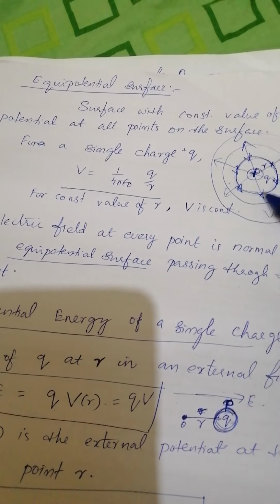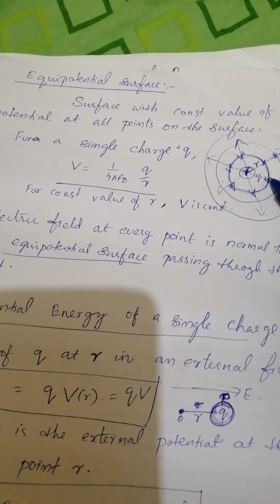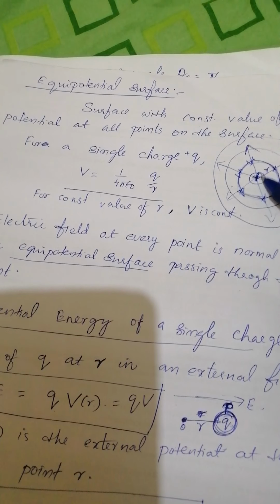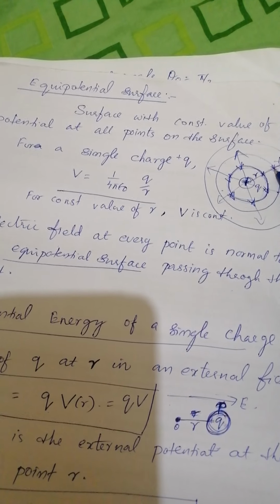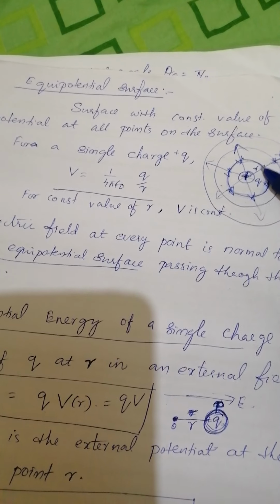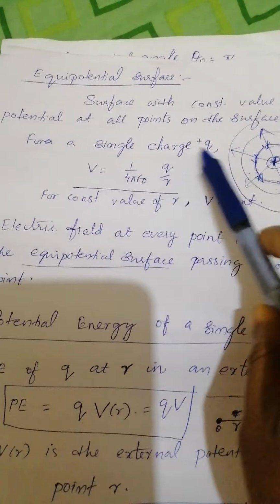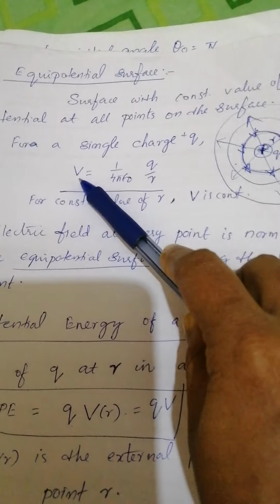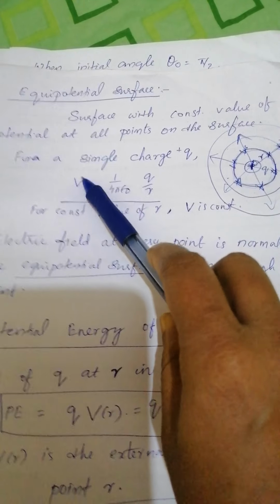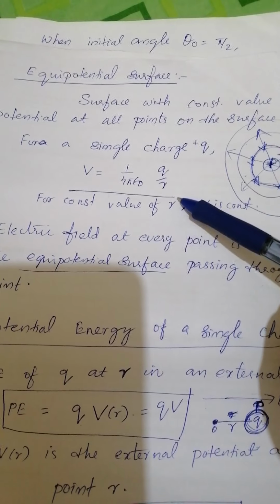So the same charge can have different equipotential surfaces according to the distance from the origin. For a single charge plus q, potential on the equipotential surface, or potential at any point, can be written as 1 by 4 pi epsilon 0 q divided by r.